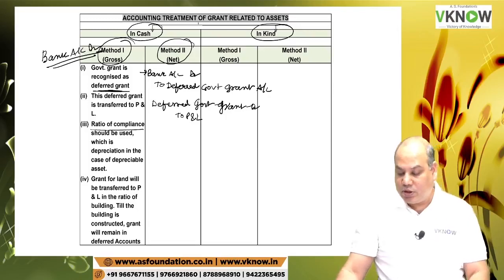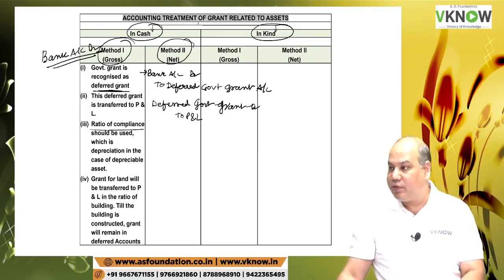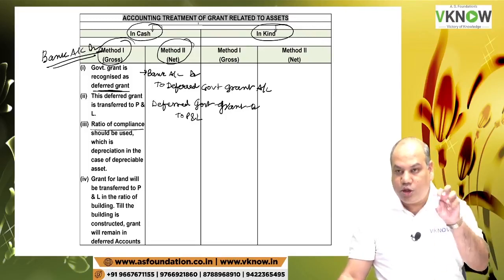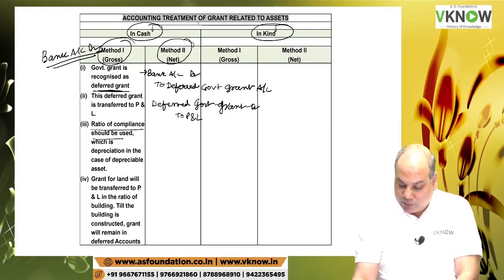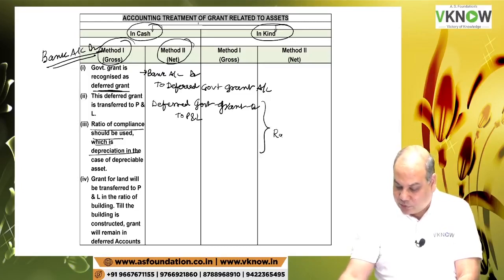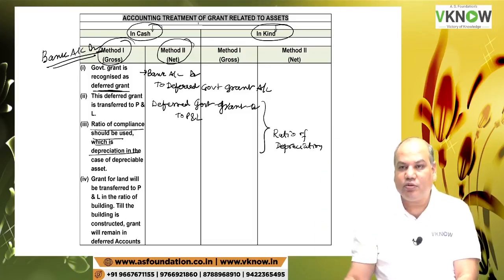Now remember, this is a grant related to asset. Asset can be of 2 types, depreciable or non-depreciable. If it is depreciable asset like machine, then this will be transferred in the ratio of depreciation. Ratio of depreciation means you have to prepare a depreciation chart.